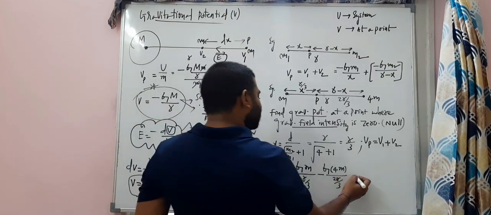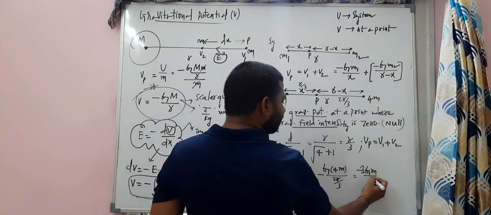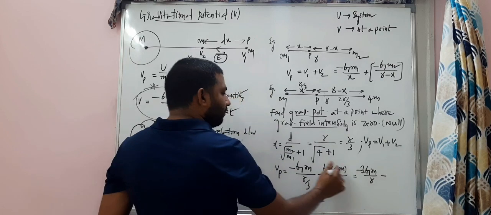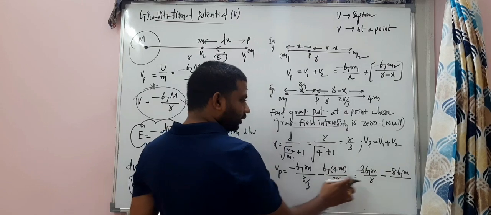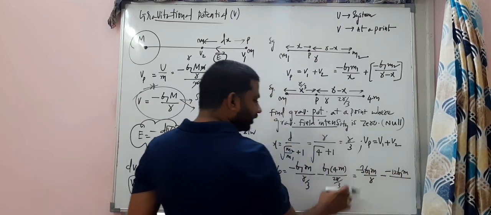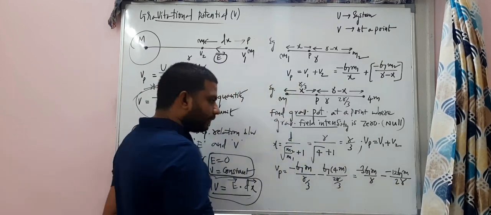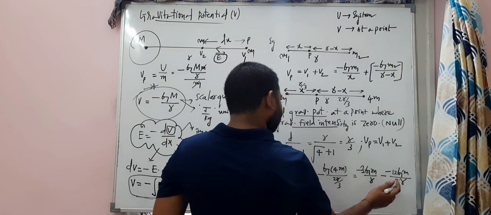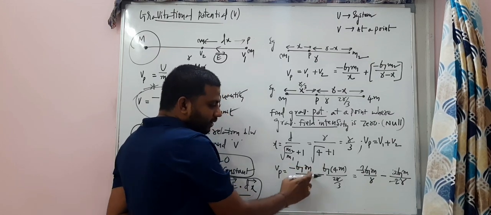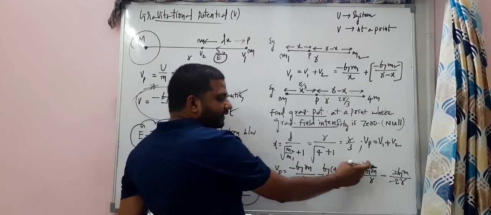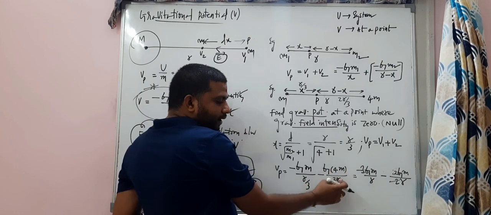Now, simple. Here, minus 3Gm by r, since the 3 goes to the numerator, and this one is minus 12Gm by 2r.